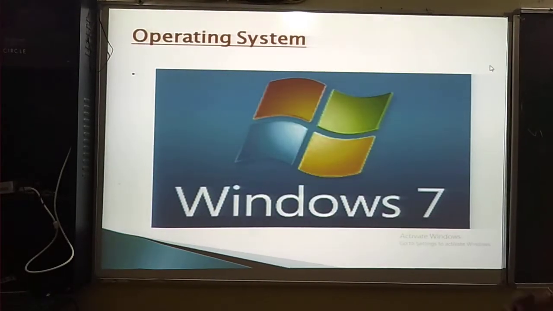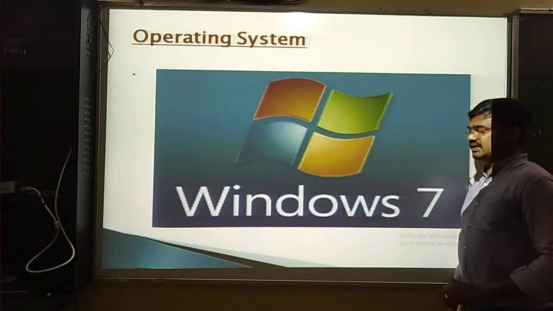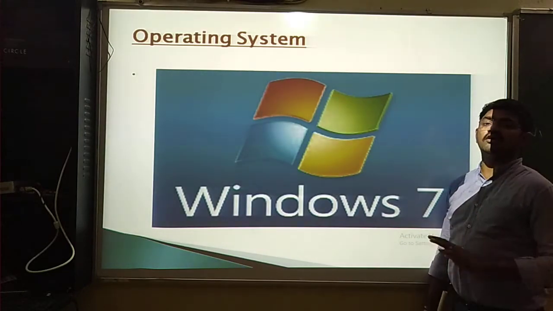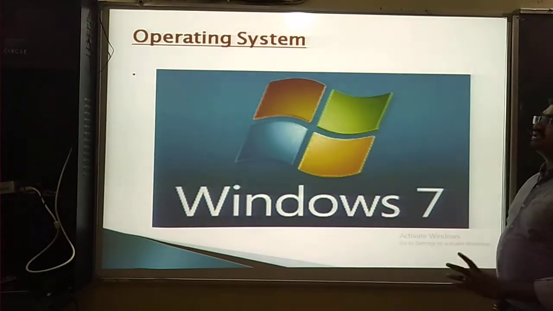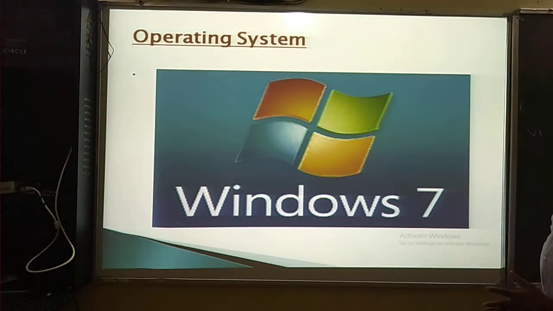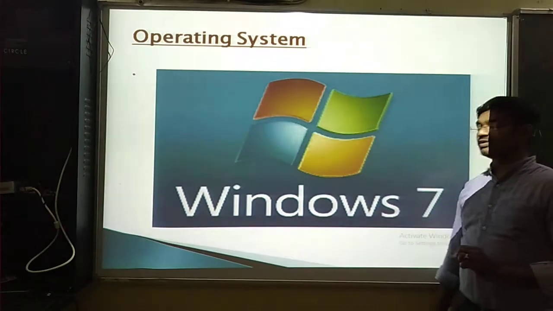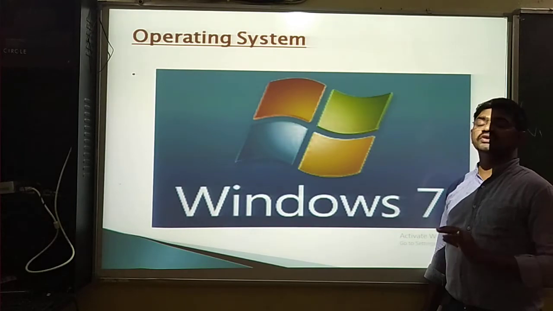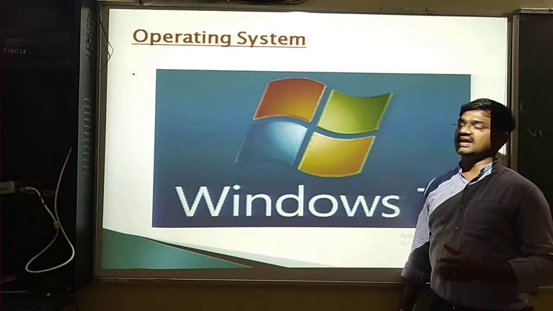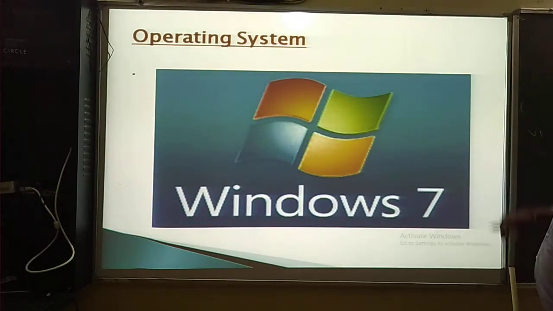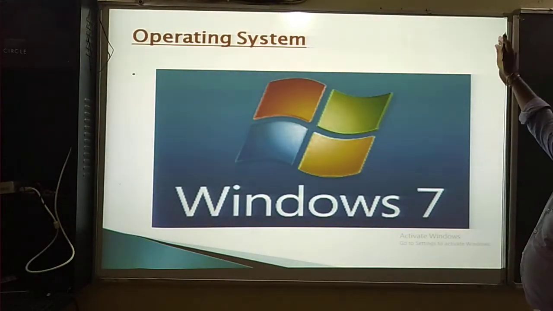Next, what is the meaning of an operating system? Today every person uses PCs, laptops, whatever, and they have to work with some operating system. Today a very popular operating system is called Windows. Windows is one of the popular operating systems nowadays. It works with a GUI basis, that means graphical user interface, a user friendly operating system.